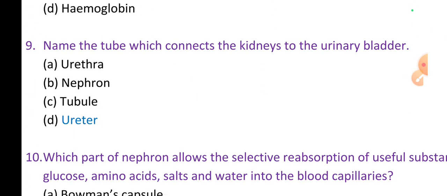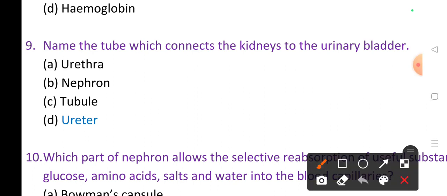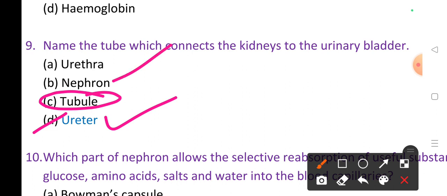Name the tube which connects the kidney to the urinary bladder. It's the ureter. Tubules are present in the kidney. In the nephron, the proximal convoluted tubule and distal convoluted tubule are helpful for secretion of salts and water. Then the nephron is the functional unit of the kidney. Then the urethra is the common passage to urinate and to release sperms.